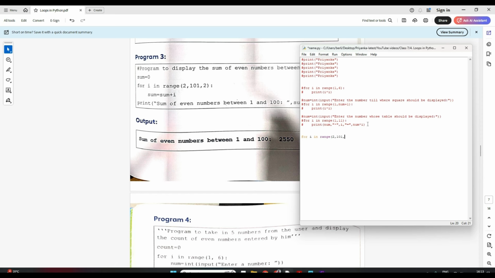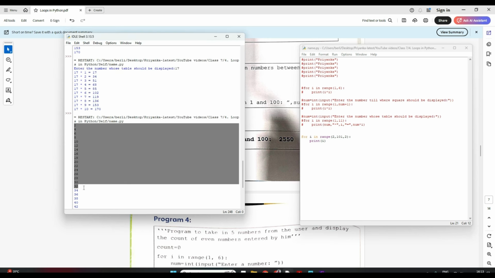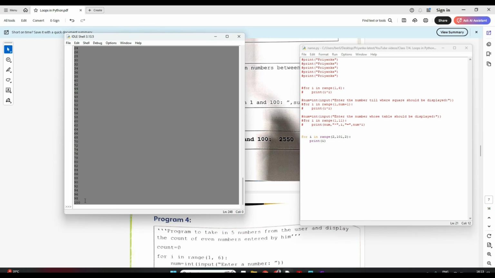And in the step of 2, correct? Print I. So this will just give me all the even numbers from 2 till 100, correct?